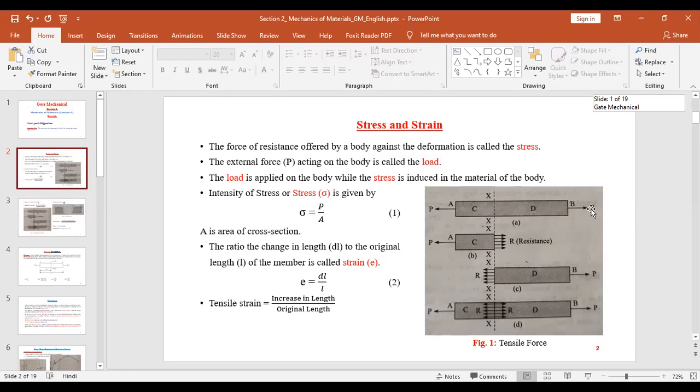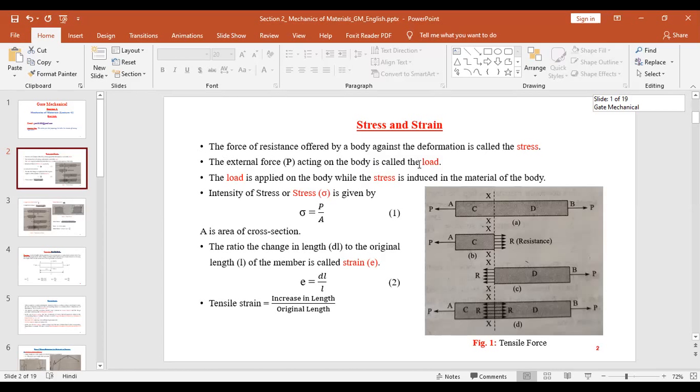So the body will deform because of the application of this load. And when the body deforms, there will be a force of resistance offered by the body against this deformation. And this force of resistance that is offered by the body against the deformation is called stress.